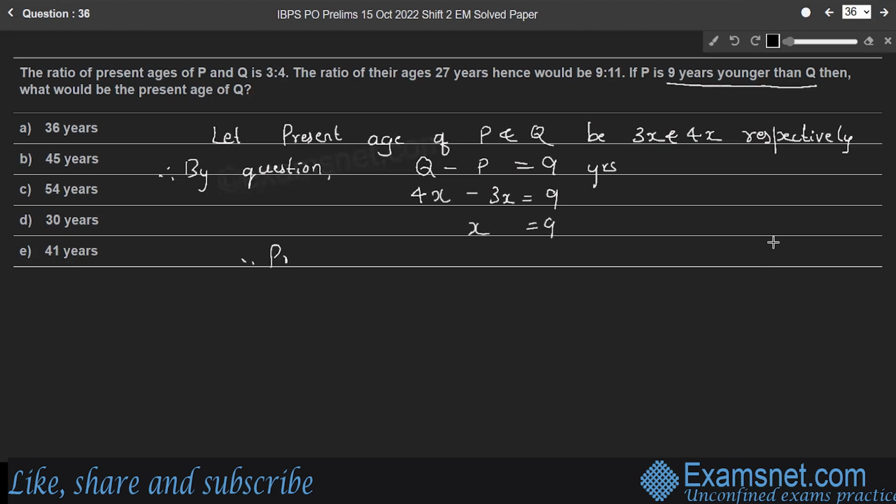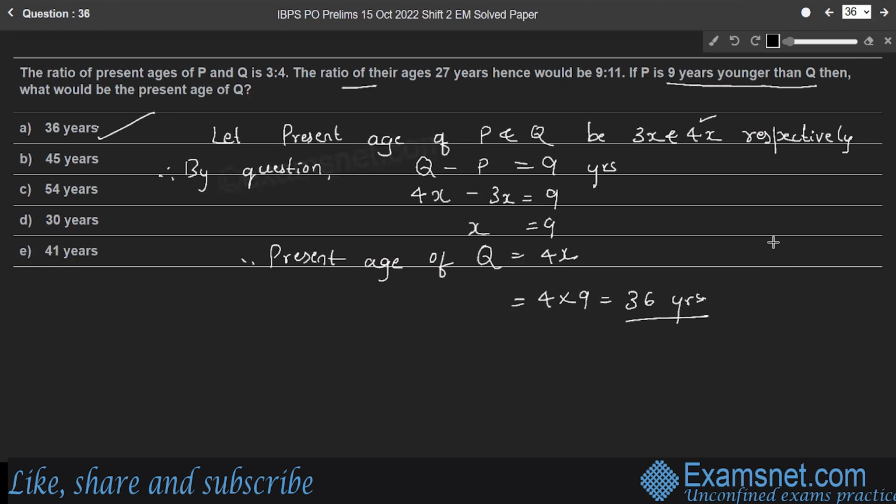Therefore, present age of Q is equal to 4x, 4 into 9, 36 years, right? So present age of Q is 36 years. Option A is the right answer.